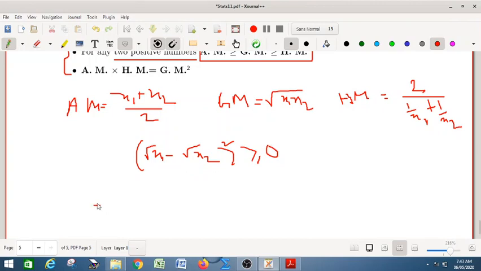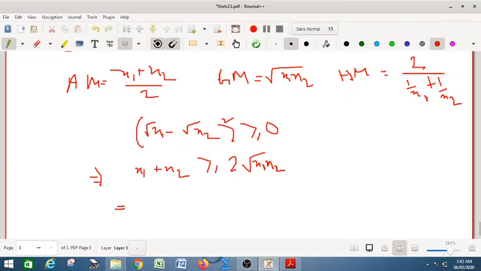So if you expand this, it will give you x1 plus x2, transposing that negative term to that side, greater than or equal to 2 into root over x1 x2. Transposing, that gives you (x1 plus x2) by 2 greater than or equal to root over x1 x2.